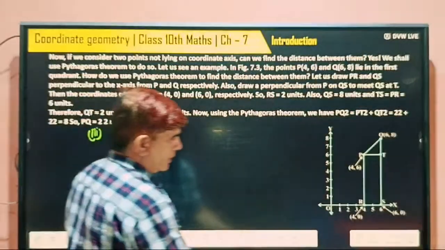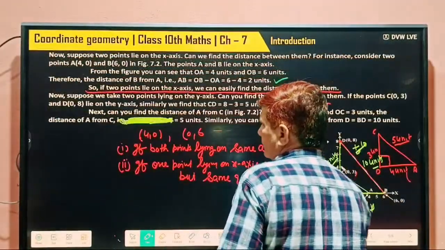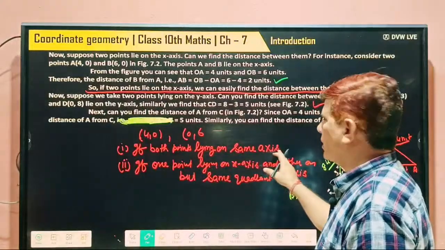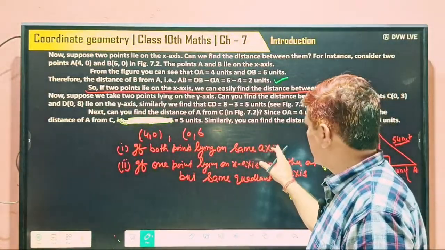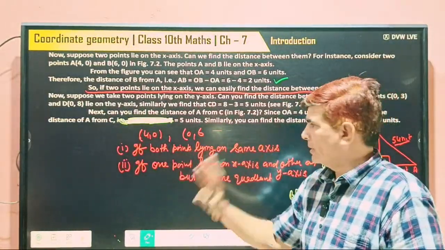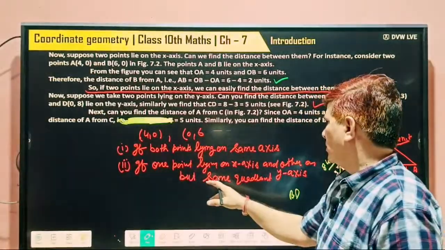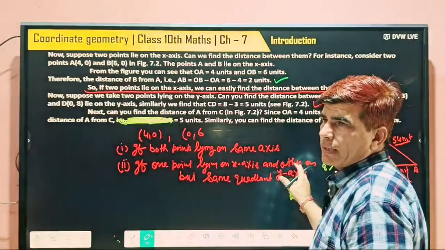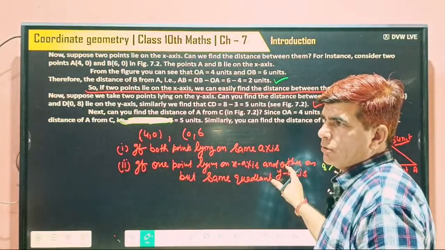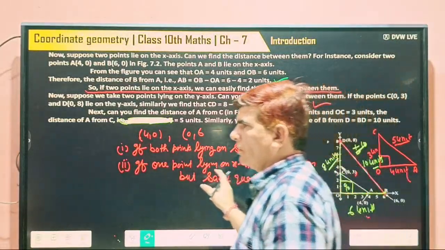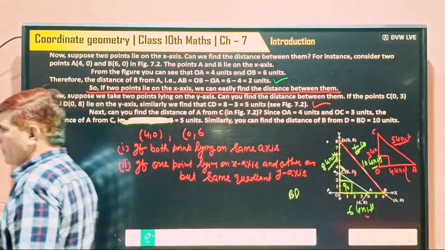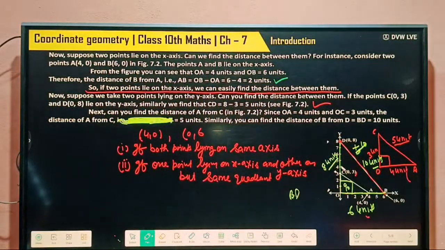Two I have already written here. Understood? So this we understood. So then what comes next?